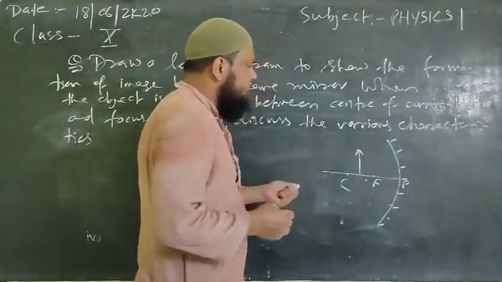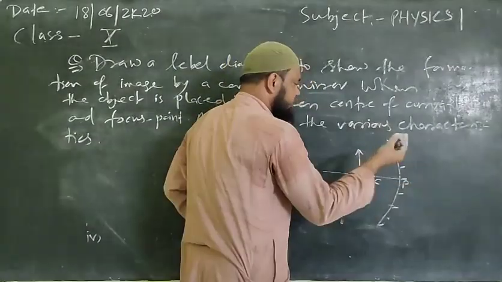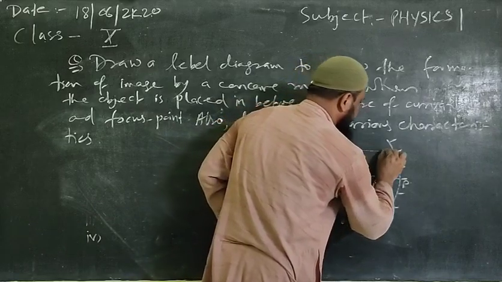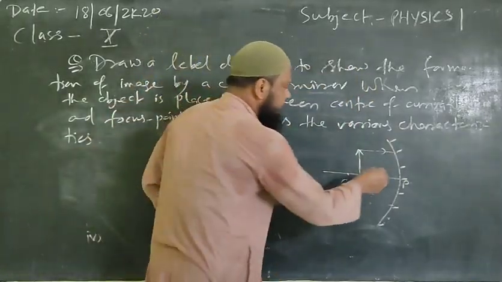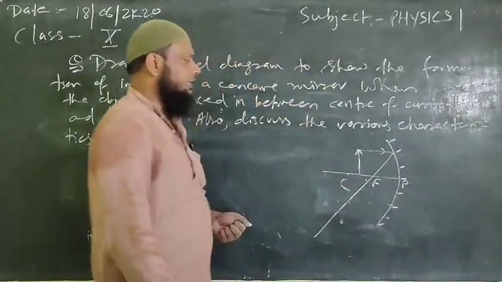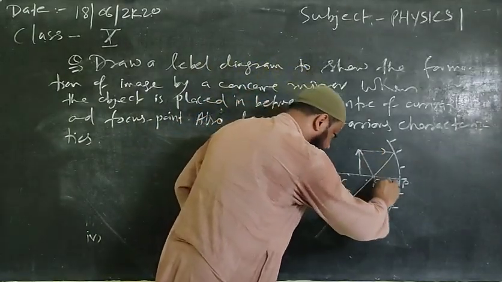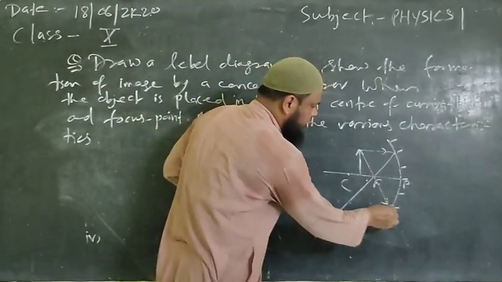For drawing the level diagram, again we'll take the same procedure, the same steps as we have done in the earlier cases. We'll take a ray which is parallel to the principal axis falling on the surface of the mirror. After reflection it will pass through the focus point like this. Clear? Now we'll take another ray which is falling from the focus point to the mirror, and after reflection it will return back like this.